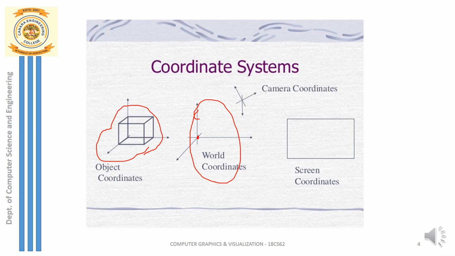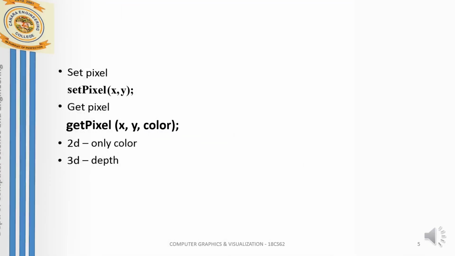So this transformation is the first transformation, and then using the camera I capture the image of the object. The camera also has its own coordinate system, so convert this object to the camera coordinate system. Finally I have to map the camera coordinates, or the image that has appeared on the film plane, to the computer screen. The computer screen is basically a 2D screen with its own coordinate system. So the transformation from camera to screen coordinate system is basically called projection.